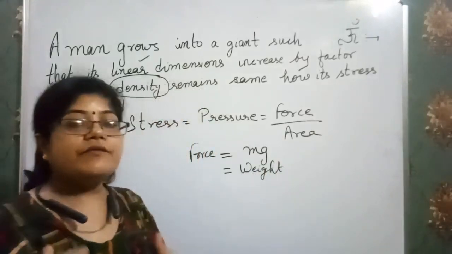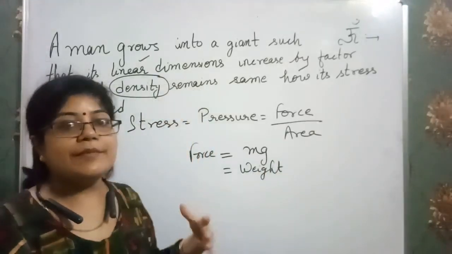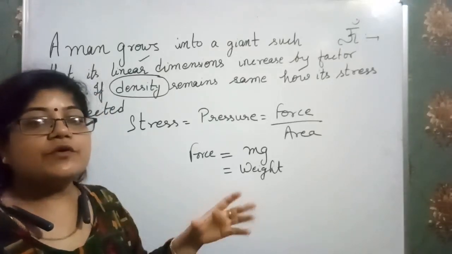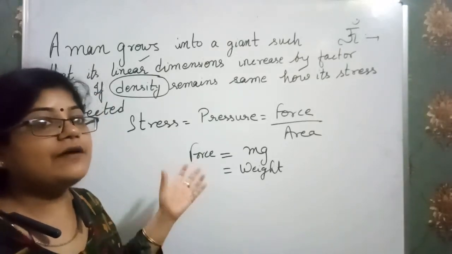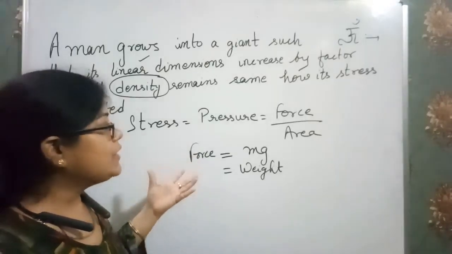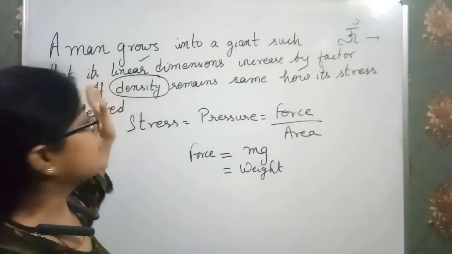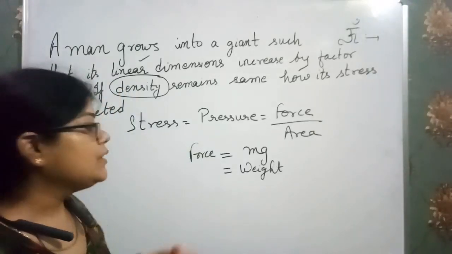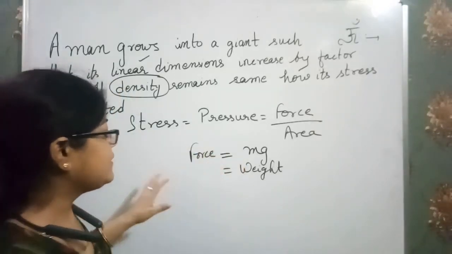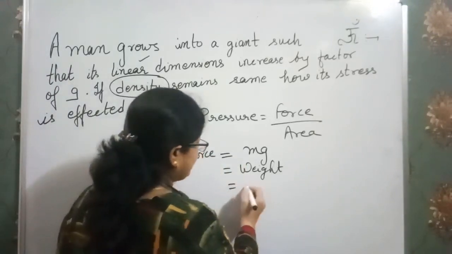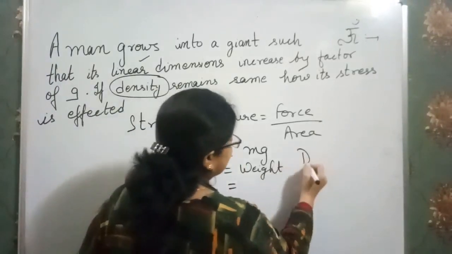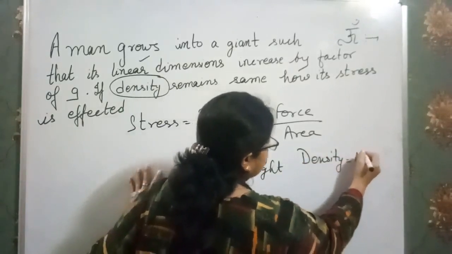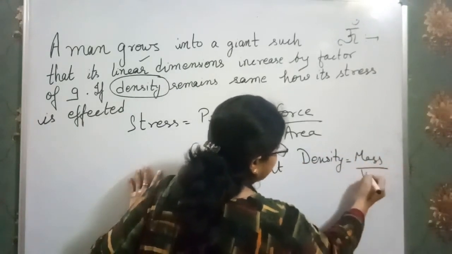Because whenever we opt for engineering entrance examination test series, most of the questions get related with each other, and we have to find out the actual things mentioned in the question, and we also have to develop a relationship. So here also I am doing that. We know a simple formula: density is equal to mass per unit volume.